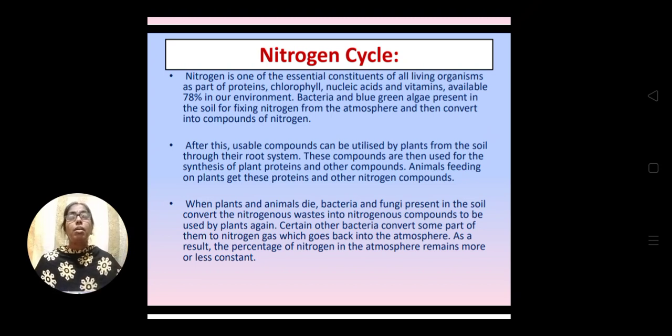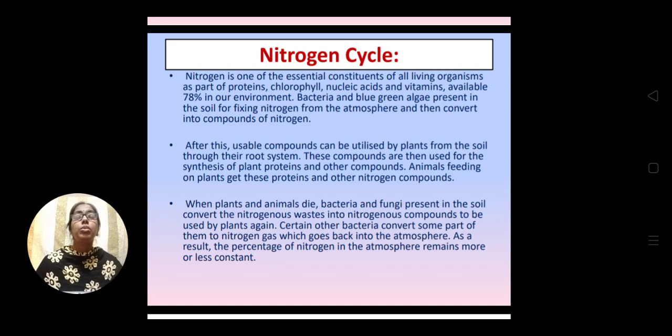As in the case of rhizobium, nitrogen is fixed directly by the bacteria in the root nodules, but in other cases the bacteria fix the nitrogen in the soil, and the plant absorbs that usable form of nitrogen from the soil. Then that nitrogen in the plant body is used for preparing many other compounds like protein, chlorophyll, RNA and DNA.